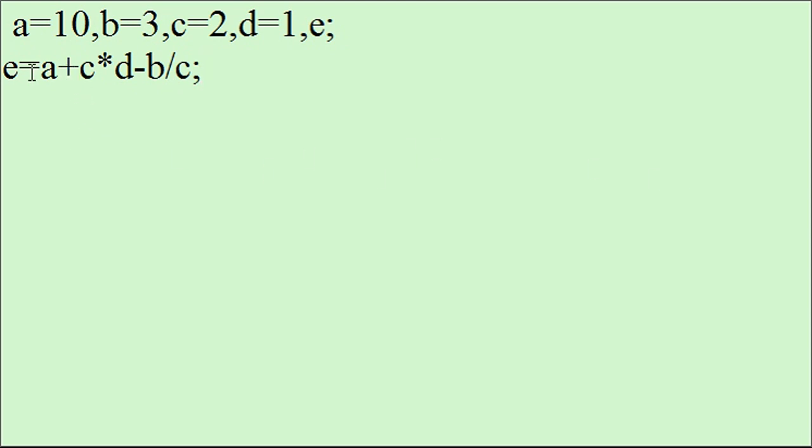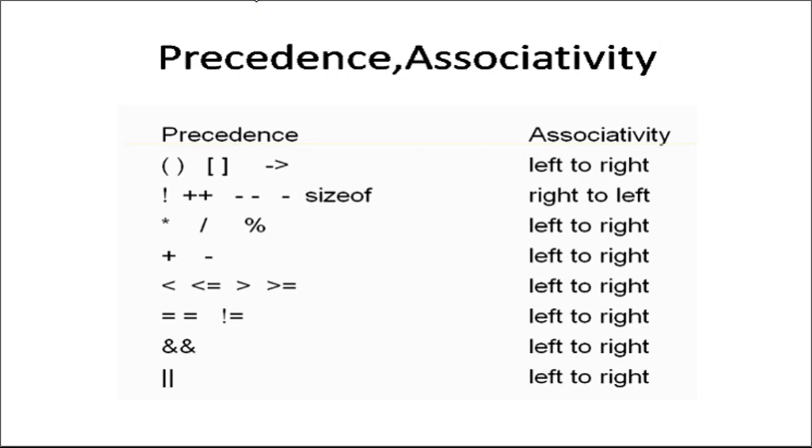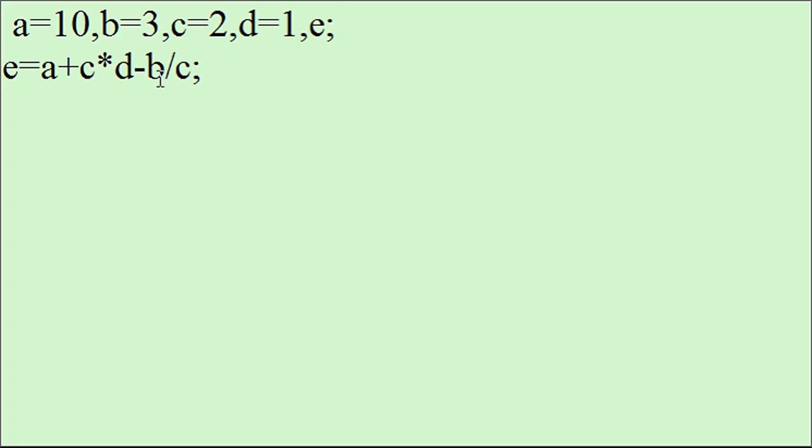So how many operators do we have? We have the assignment operator, the addition operator, multiplication, subtraction, and division. And operands are nothing but A, B, C, D, E. Now, out of these available operators in the expression, which operation should be taken out first? For that, we need to refer to this table. Whenever the expression has all arithmetic operators, the priority is always given to multiplication and division, and the next priority is given to addition and subtraction.